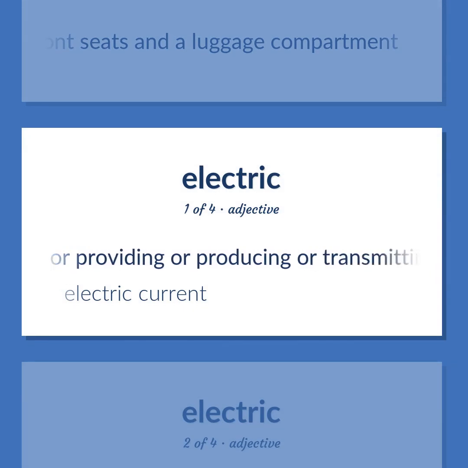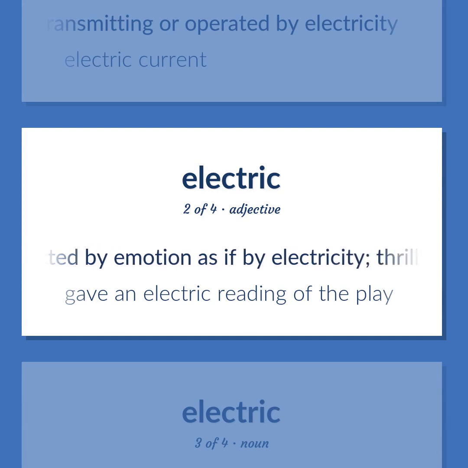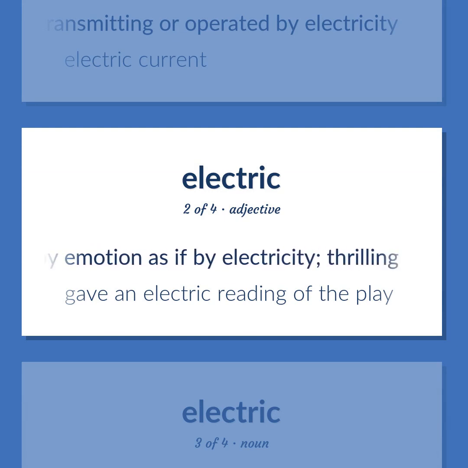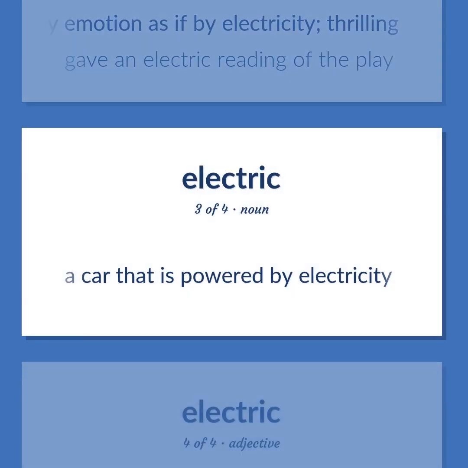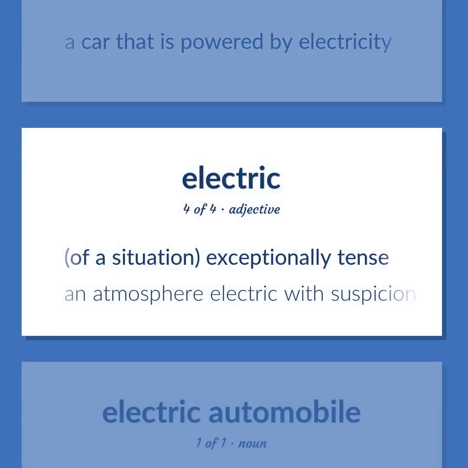Using or providing or producing or transmitting or operated by electricity. Electric current. Affected by emotion as if by electricity, thrilling. Gave an electric reading of the play. A car that is powered by electricity. Of a situation, exceptionally tense.